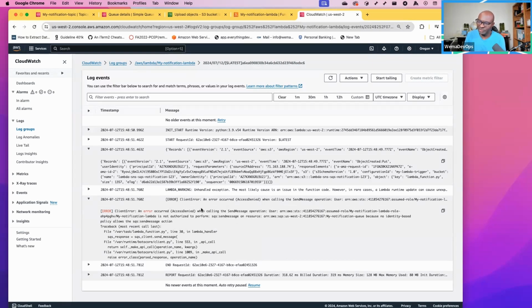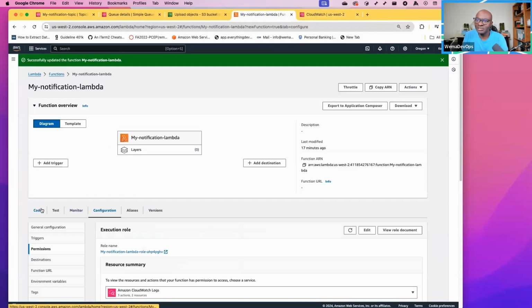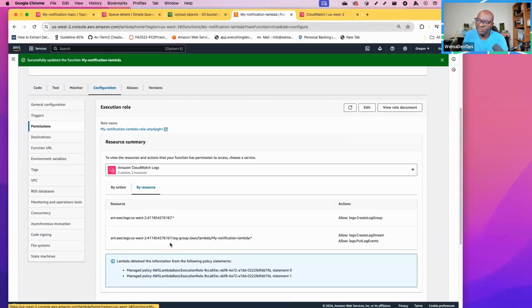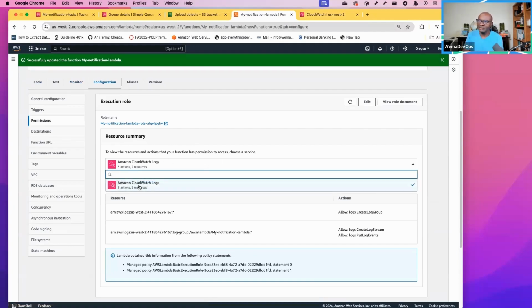So now this is how we troubleshoot. Because we have an error right here, we go back to our Lambda, look at configuration, and now we look at permissions. The permission that this Lambda has is only one, which is just to put logs on CloudWatch. But Lambda is trying to access SNS, and it's also trying to access SQS, so that it delivers a message.